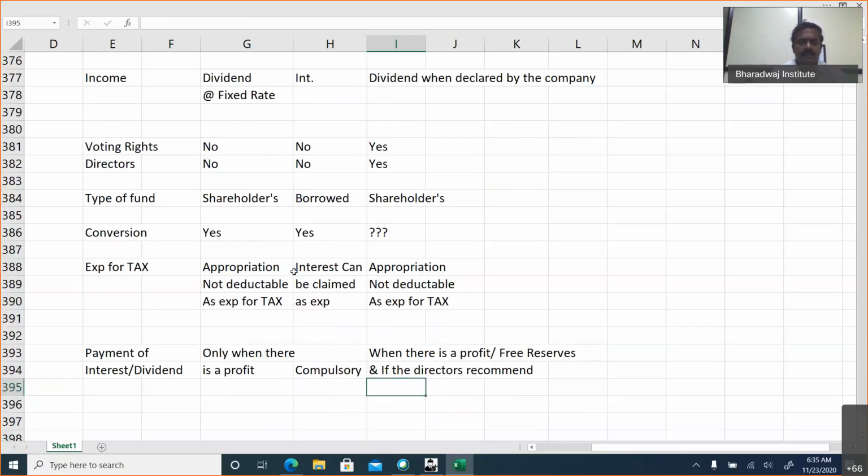Okay, sometimes an MCQ can be asked, which of the following is compulsory or mandatory? Dividend on preference shares, dividend on equity shares, interest on debentures, none of these or all of these, like that they can give the options. So interest becomes compulsory. When there is a liquidation, what is the order of paying? First, you should settle the debenture holders.